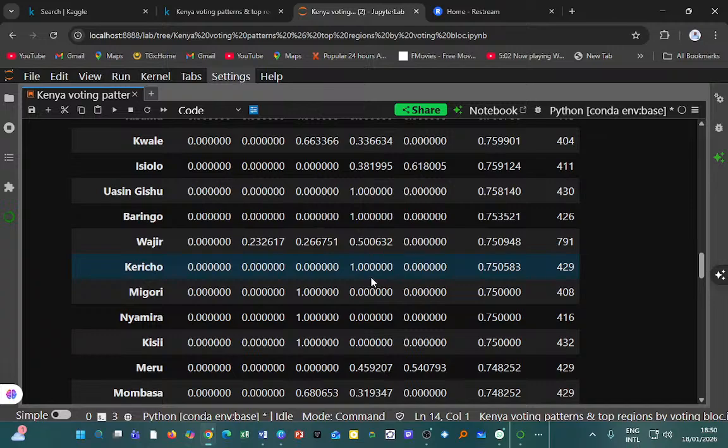Then Kitui also, their votes are split again. Wiper has almost 0.6, and their turnout is 0.74. Machakos, Wiper is weaker, almost 0.6 again, with a turnout of 77%. Tharaka Nithi 0.6, and turnout about 0.77. Then Isiolo is also 0.6. Meru, Wiper has 0.541, and the turnout is 74.8.